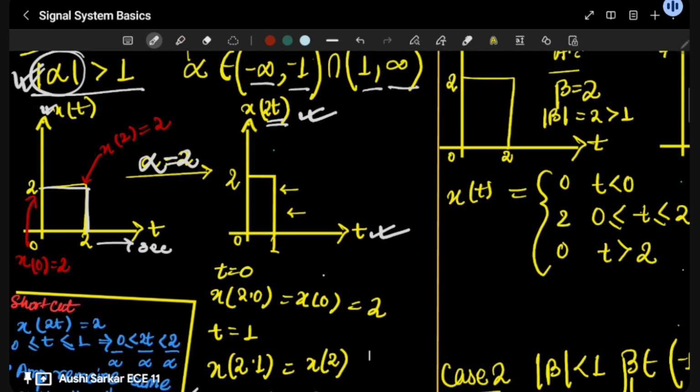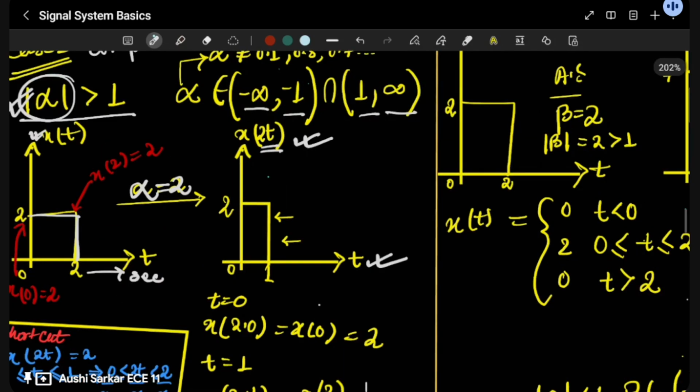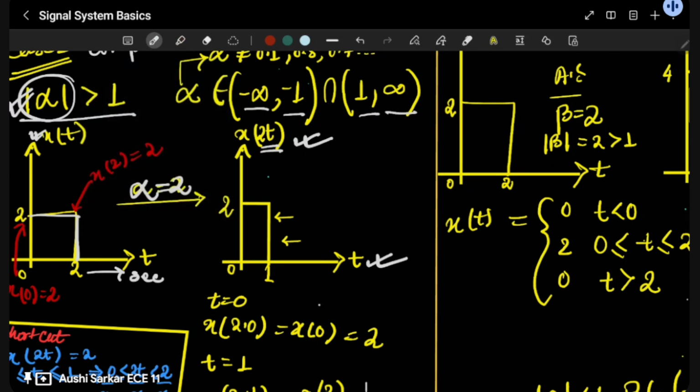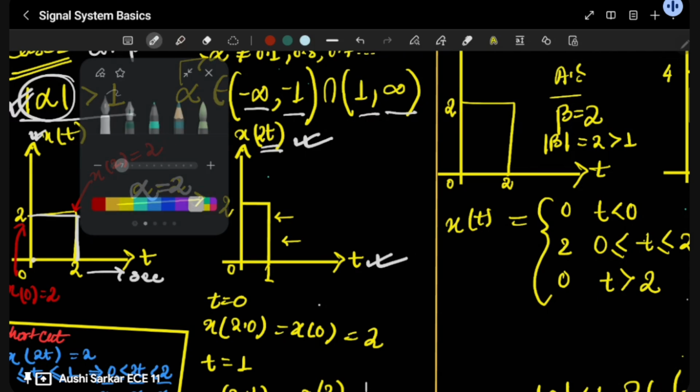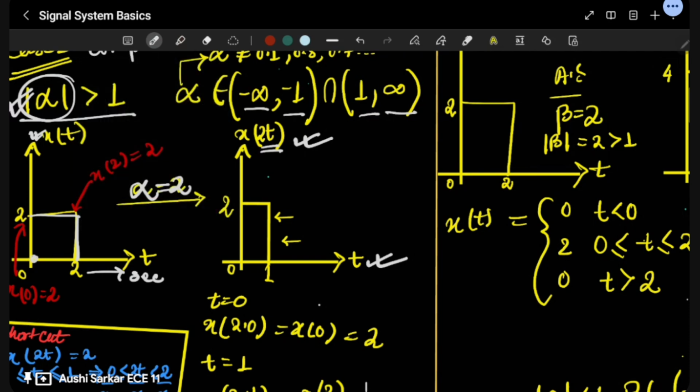Okay, how will we determine the new signal when x(t) is getting changed to x(2t)? Let me tell you how. You do not have to do anything, just take some notes. See, here you can see this is t equals 0, right? If not clear, I'm going to take a darker pen. Okay, I think now it would be clear. So this is our t equals 0.